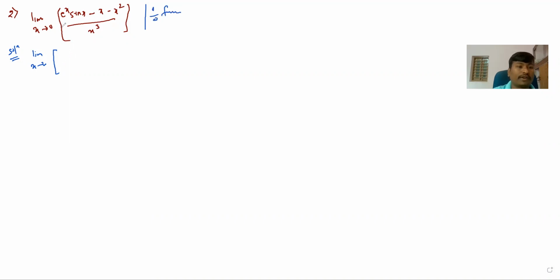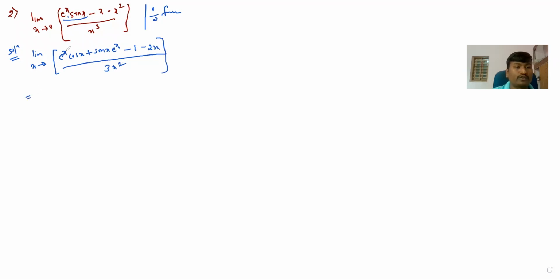And now differentiate this term. So what will we get here? Two functions are there, u into v rule. E raised to x as it is, sin x differentiation is cos x, plus sin x as it is, differentiation of e raised to x is again e raised to x. Minus differentiation of x is 1, minus differentiation of x square is 2x, whole divided by x cube differentiation is 3x square. Finish.